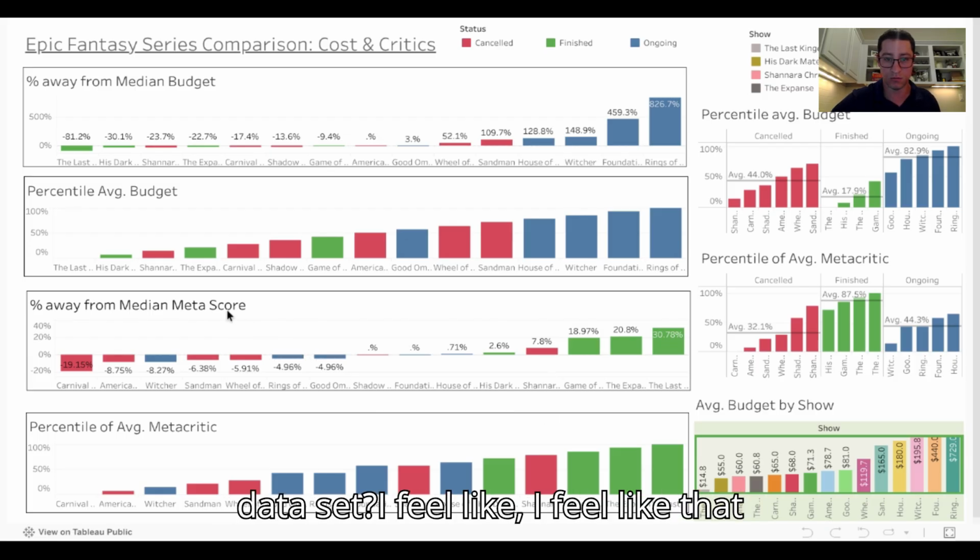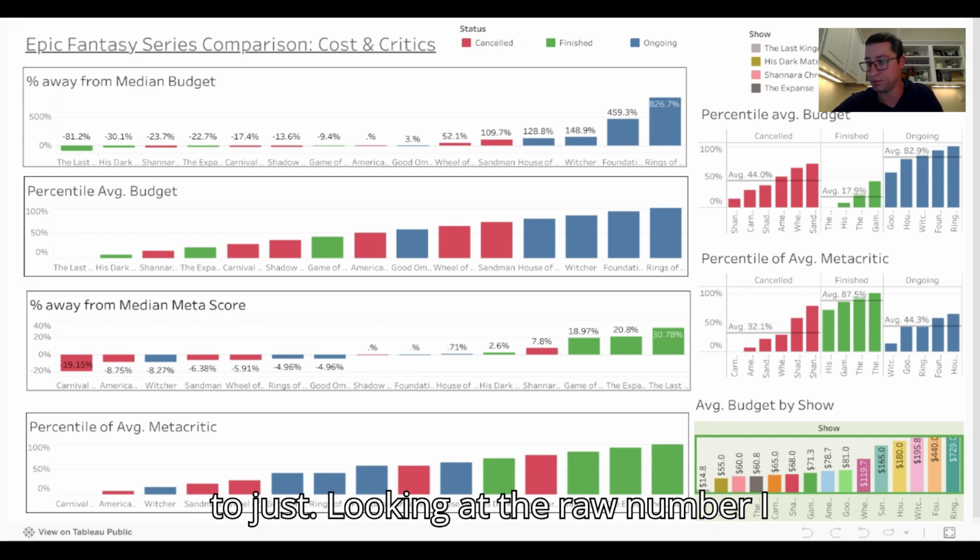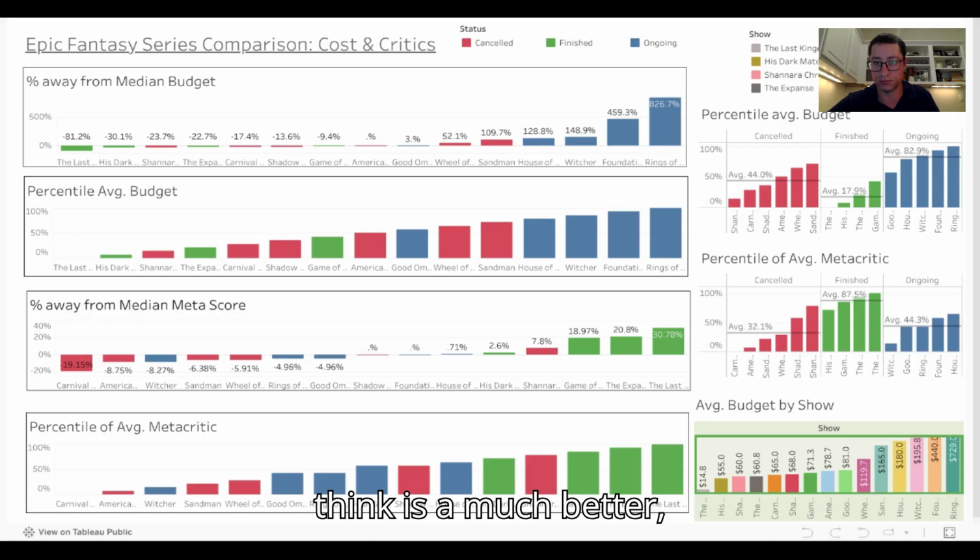I felt like that was a more important metric because we're comparing them as opposed to just looking at the raw number. I think that is a much better, useful thing to do. So that is the dashboard.